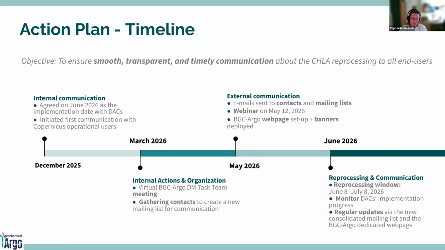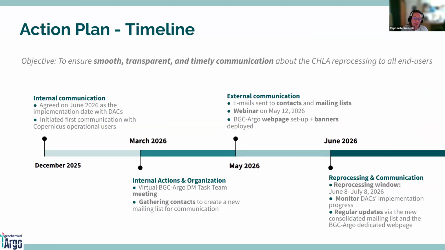So here is the timeline. So we have started to initiate the communication between the DACs in last December. We had our internal organization in March, and we started to communicate externally, I would say, in May. So we have sent a lot of emails. I think that you have received some. And we have this webinar for all the details of the implementation.